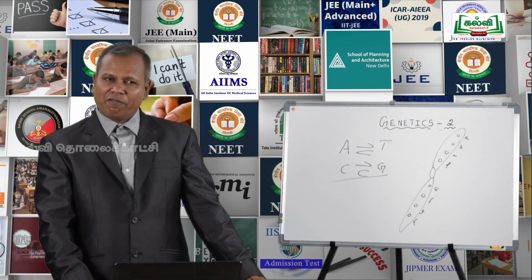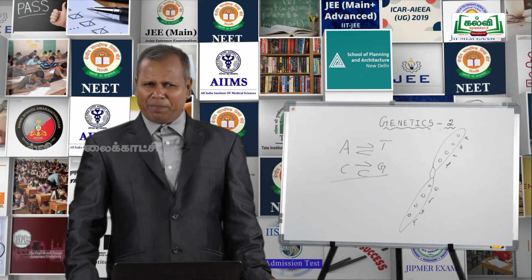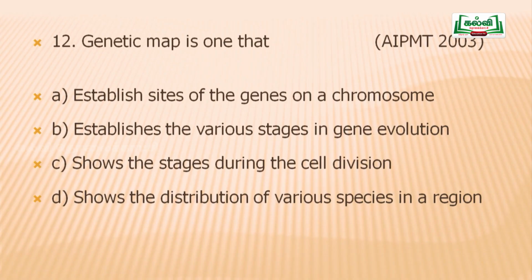The next question for you: genetic map is one that. What is a genetic map? Before saying something about the genetic map, the options are: option A, establish sites of the genes in a chromosome; option B, establishes the various stages in gene evolution; option C, shows the stages during cell division; and option D, shows the distribution of various species in a region.